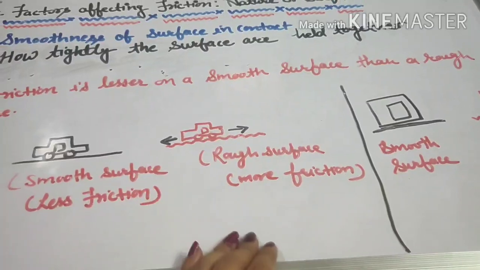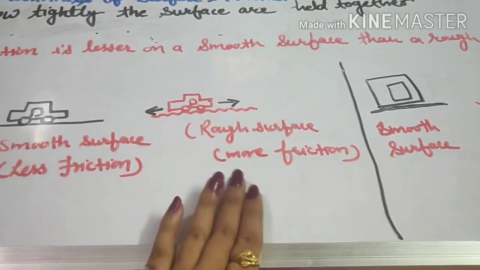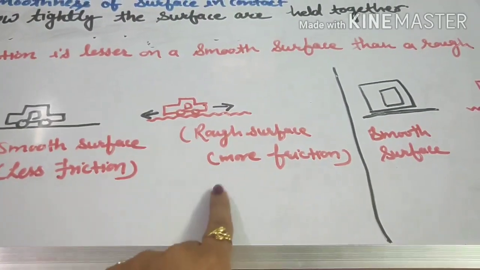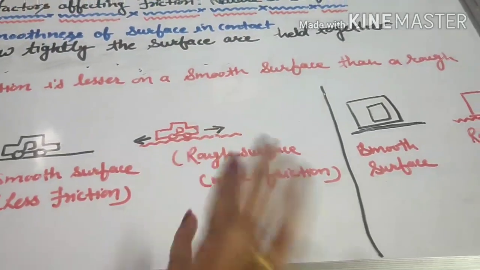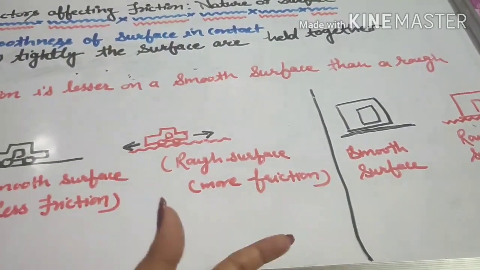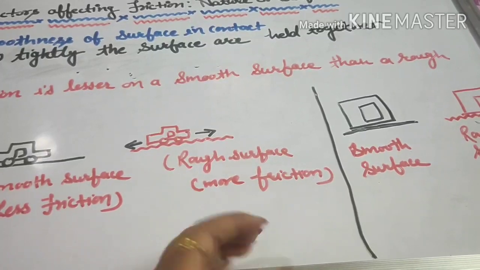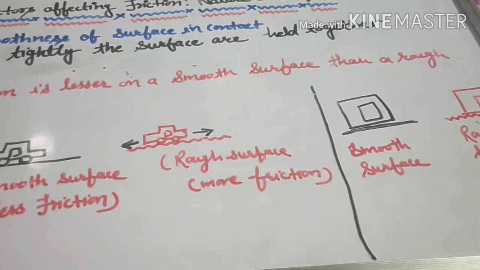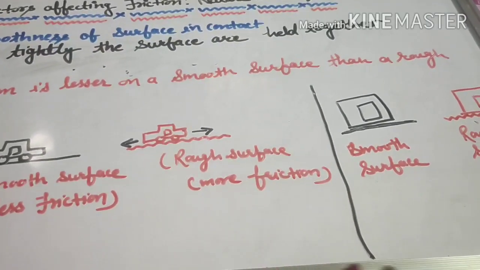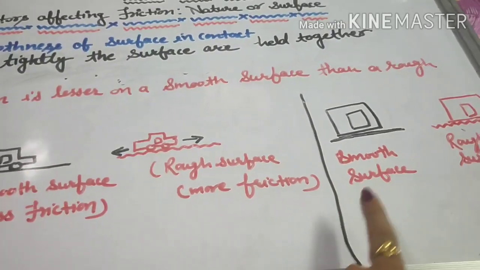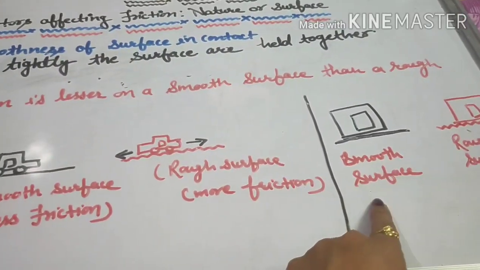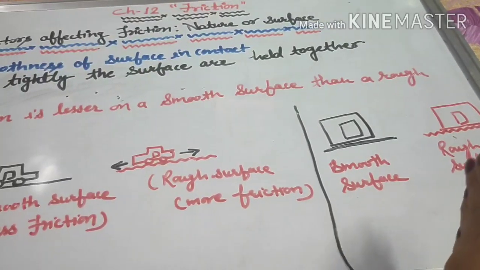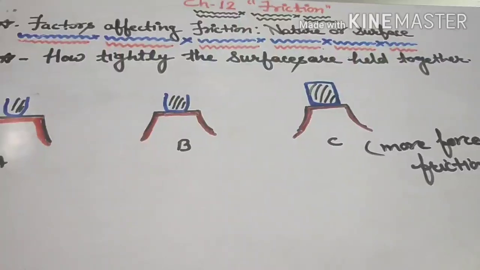If the object is on a rough surface, we need to apply more force, and if it is on a smooth surface, we need to apply less force.